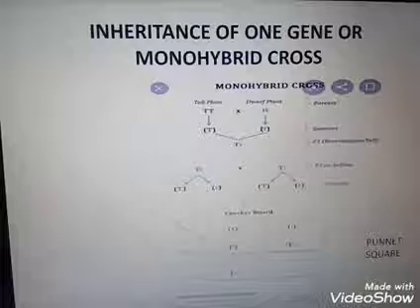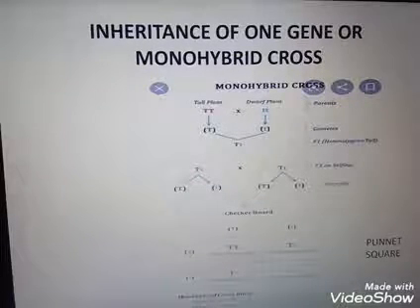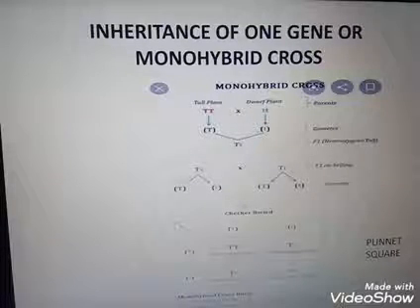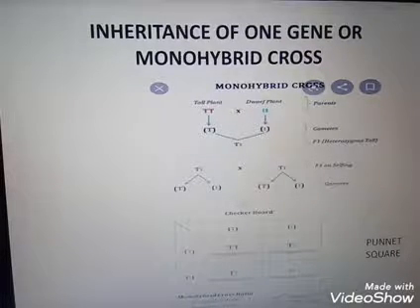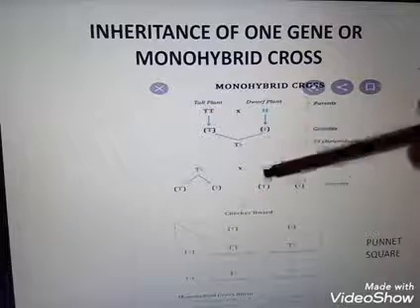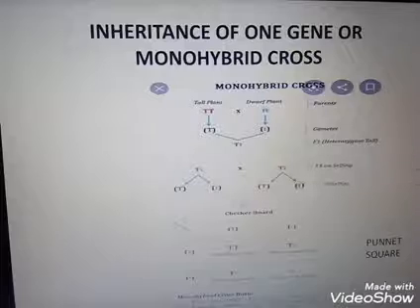So our F1 generation is in the heterozygous condition, but the parents are in the homozygous condition. Then Mendel allowed the F1 hybrid to self-pollinate. That means a capital T small t plant crosses with another capital T small t plant.